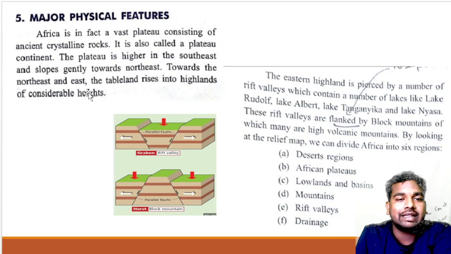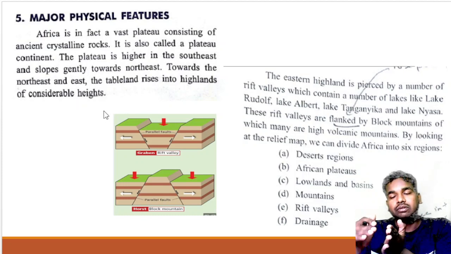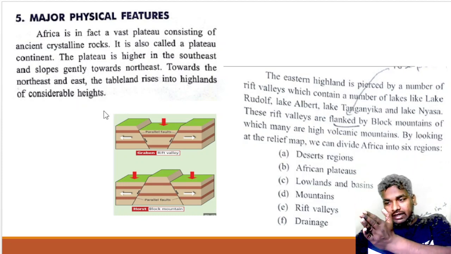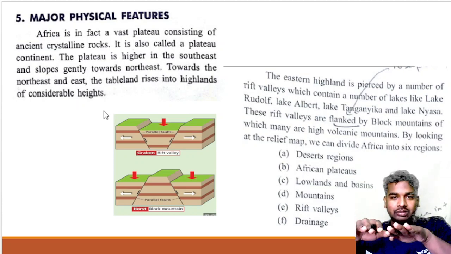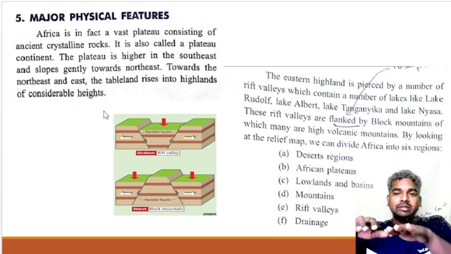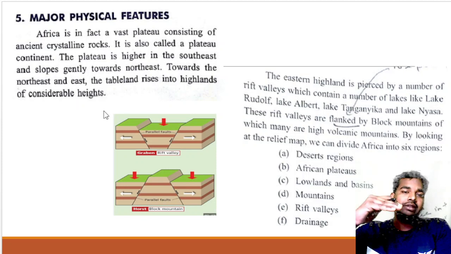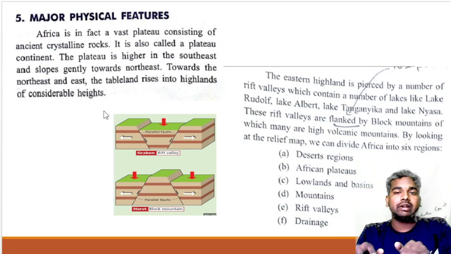Towards the northeast and the east, the tableland rises into highlands of considerable height, meaning the land rises to considerable elevations.